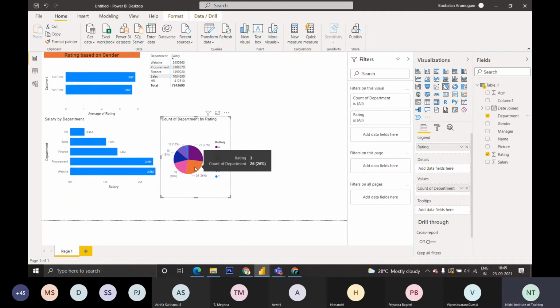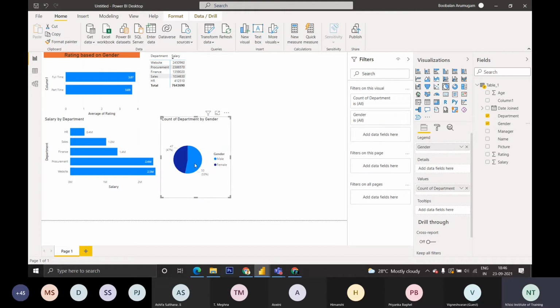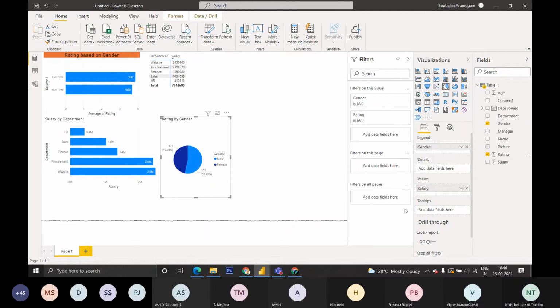You are getting it, right? If you want to see based on gender, you can also switch over to gender. Instead of this, I'm adding gender to the legend. So it is showing the gender-wise ratings. 53% of males have scored and 47% of females. Instead of department, we can add rating also. There are 202 people in the male and 178 people in the female. Like that, you can use genders also.